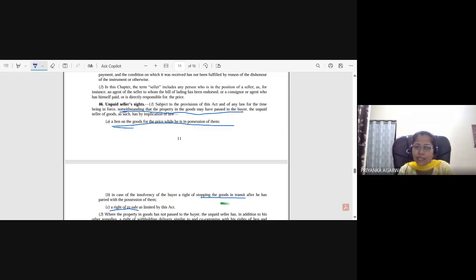And what do you mean by goods in transit? That means he has parted with the possession of them, and it has not been delivered to the buyer. Okay, so the goods are neither with the seller nor with the buyer. It is in transit, and the seller has the right to stop the goods in transit only when the buyer is insolvent. If the buyer is not insolvent, then he has no right to stop the goods in transit. And the third right is right of resale.